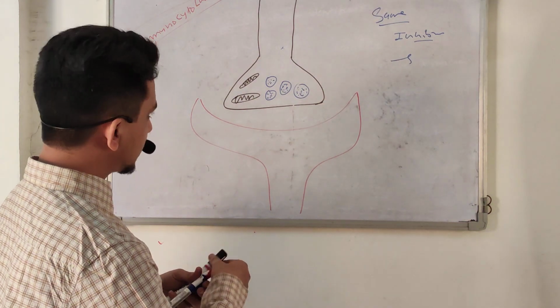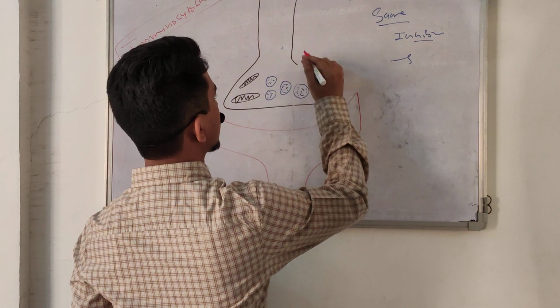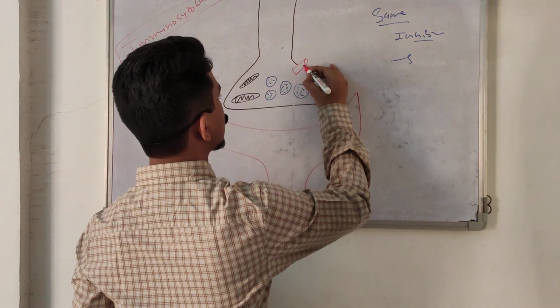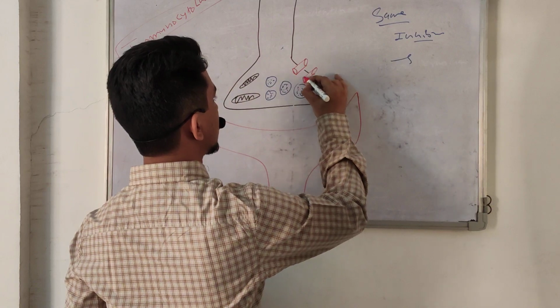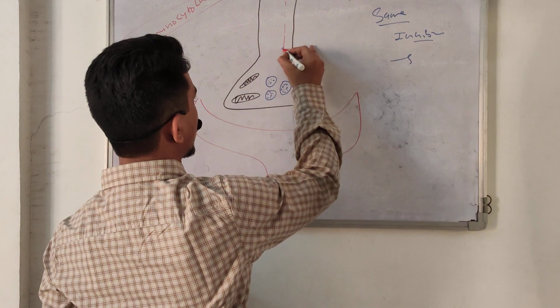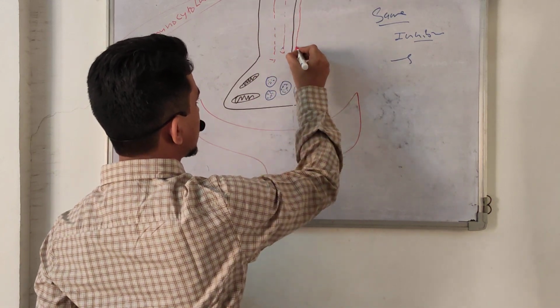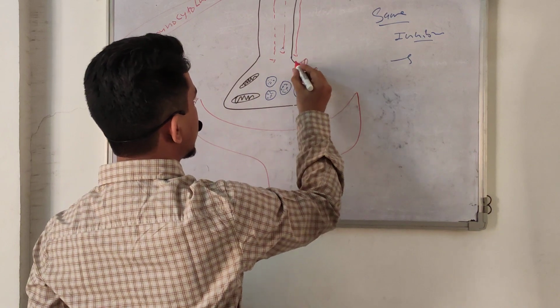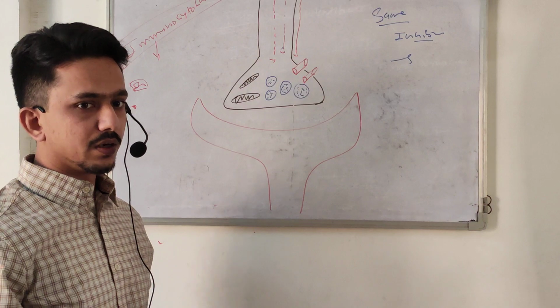Okay, so we know there are vesicles. Also we know they contain a special type of ion channel, the voltage operated calcium ion channel.